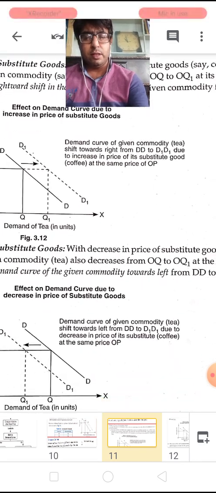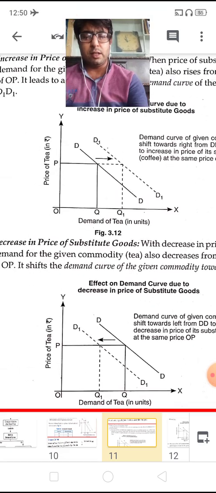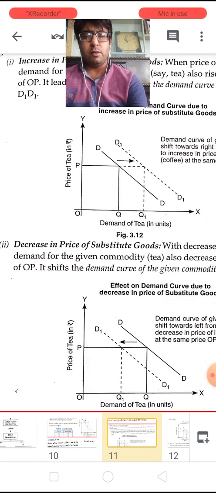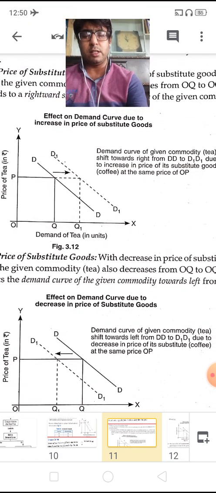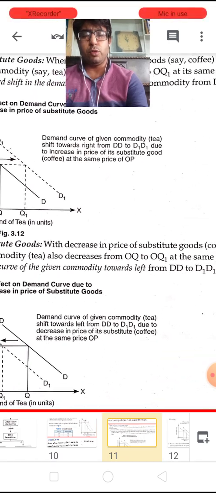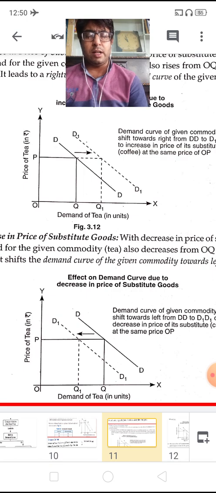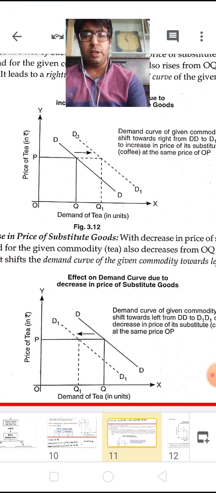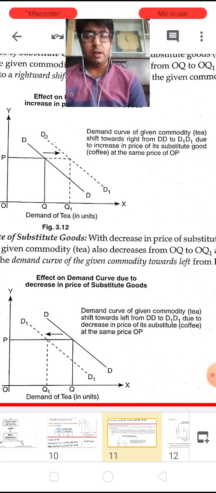So children, when there is a decrease in the price of a substitute good, say coffee, the demand of the given commodity, like tea, also decreases from OQ to OQ dash at the same price, and it shifts the demand curve of the given commodity towards the left from DD to D dash D dash.